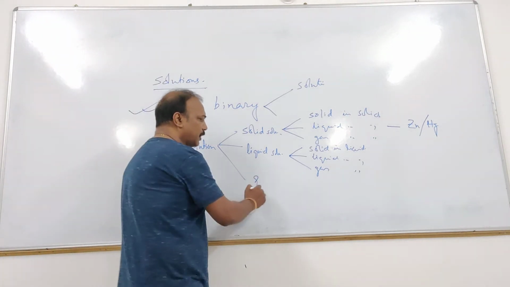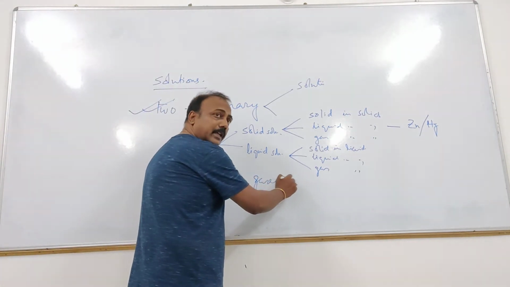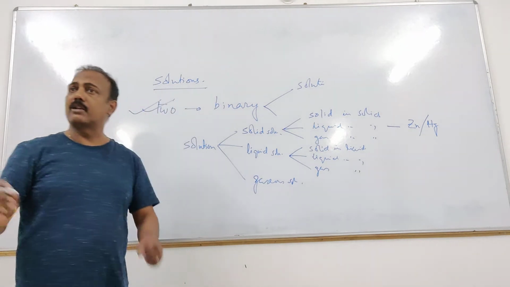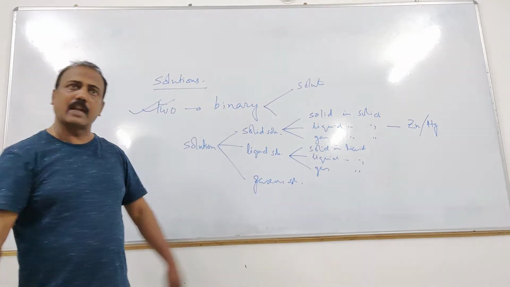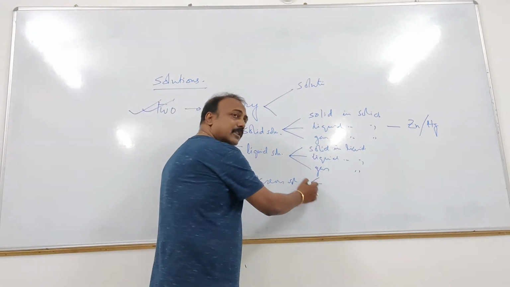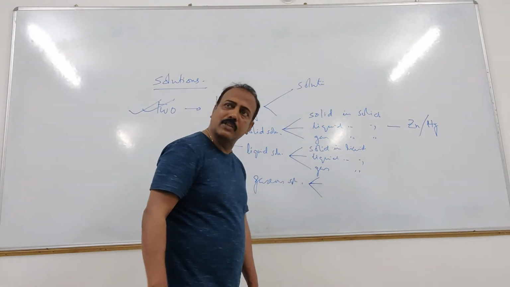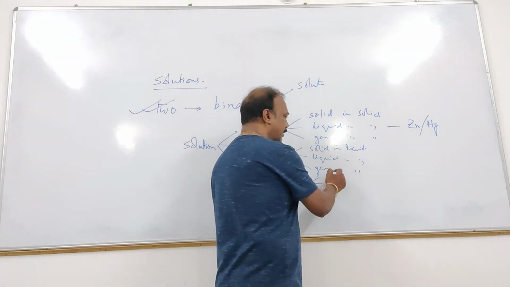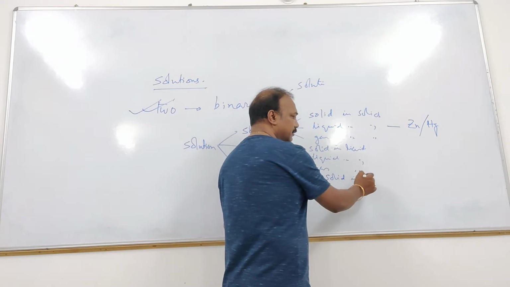Then, what is the next type of solution? Gaseous solution. Gaseous solution means now the solvent is gas. So this can be also of three types. What are the three types? Solid in gas. Tell me an example of solid in gas.